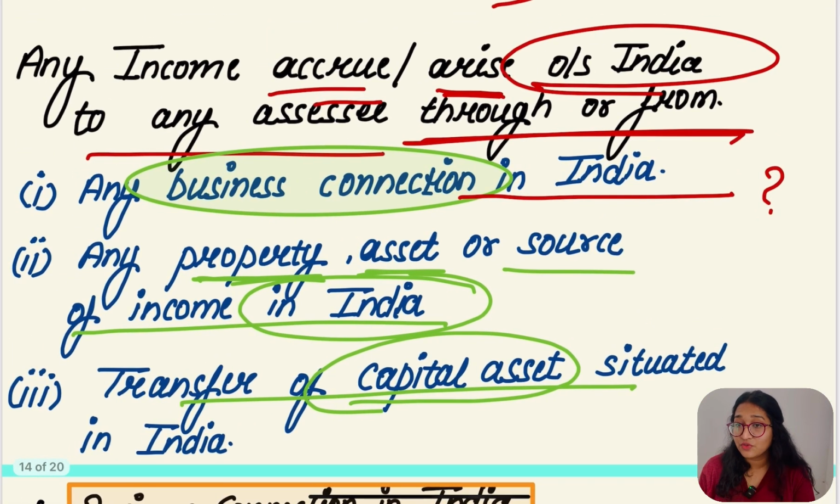This income earned by the non-resident from outside India, because the asset was actually situated in India, in that case we are going to assume that this is deemed to be income accruing or arising in India. We are not going to consider whether the non-resident is in India or outside India. We are going to take only those things where the income arises or accrues in India, then only those things are taken in this part.